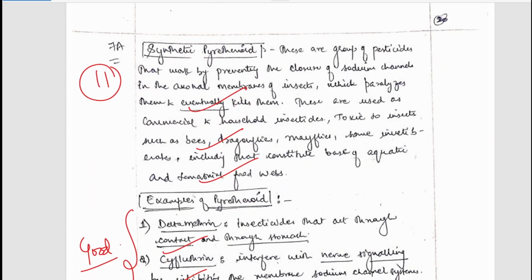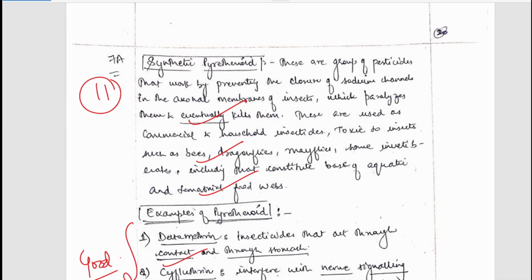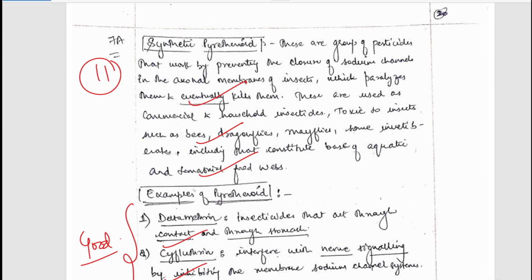Now the next question which the student has answered is question number 7. So 7A is, what are synthetic pyrethroids? And the second part of the question is asking us to discuss its mode of action. Synthetic pyrethroids and mode of its action. So we'll see how the student has approached the answer.